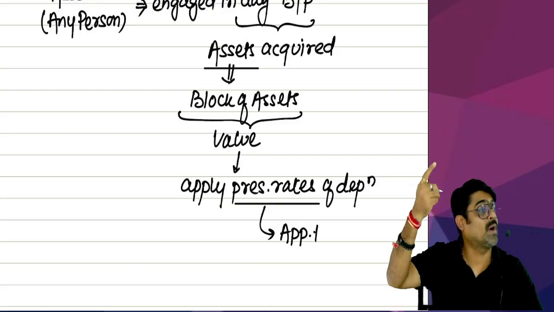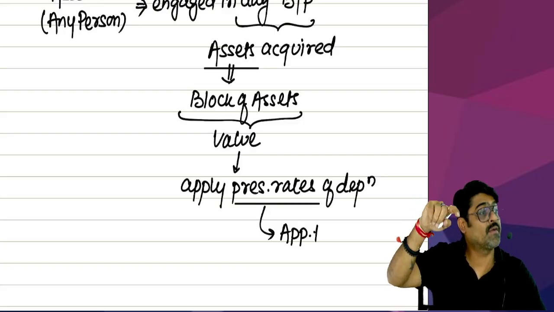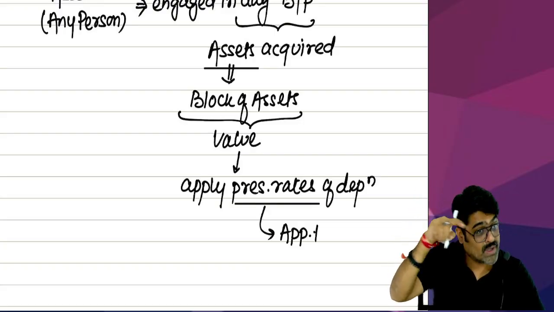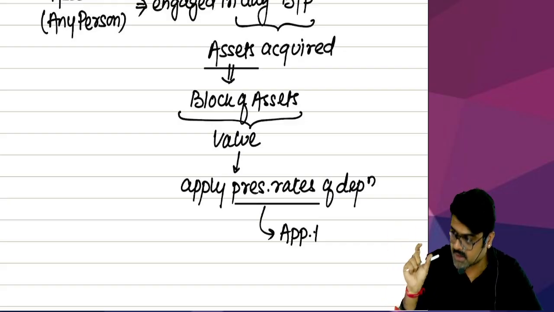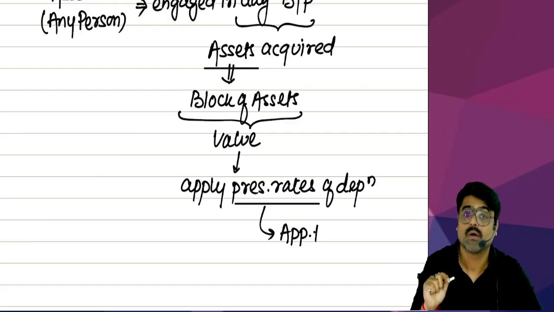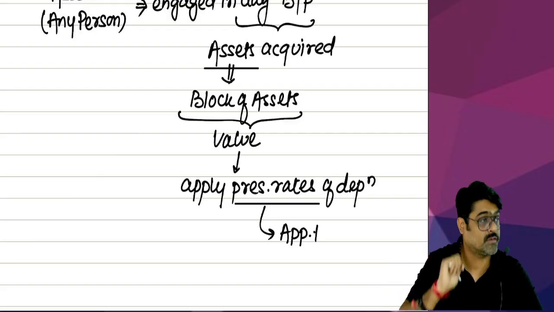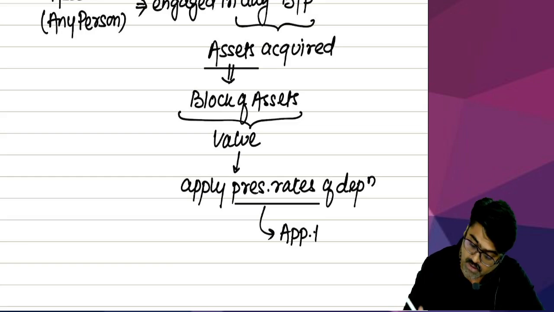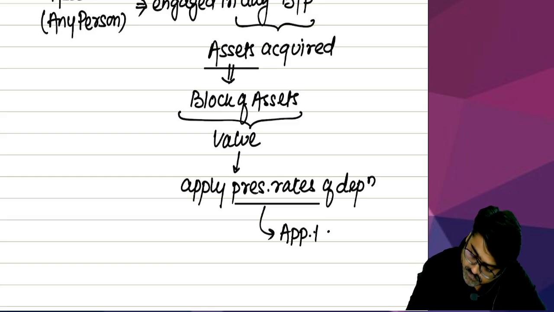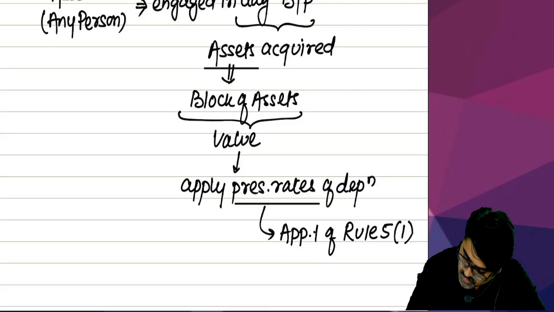in Appendix 1. Because Appendix 1A rates were given for individual assets, and in this Appendix 1, the rates are given for block of assets. Yes or no? So Appendix 1 is given in Rule 5, Subrule 1.